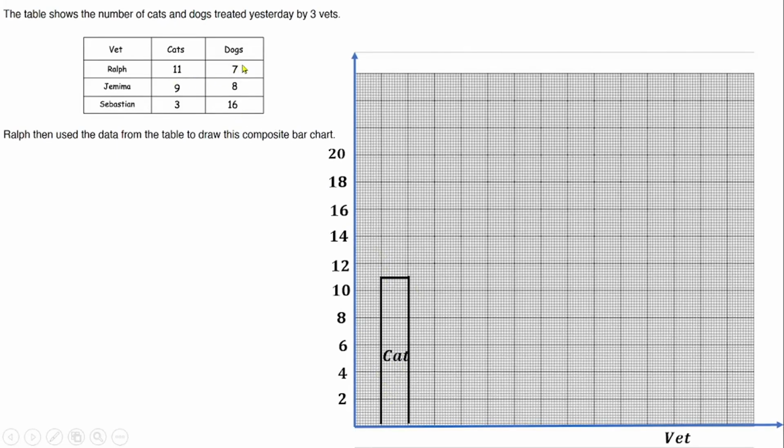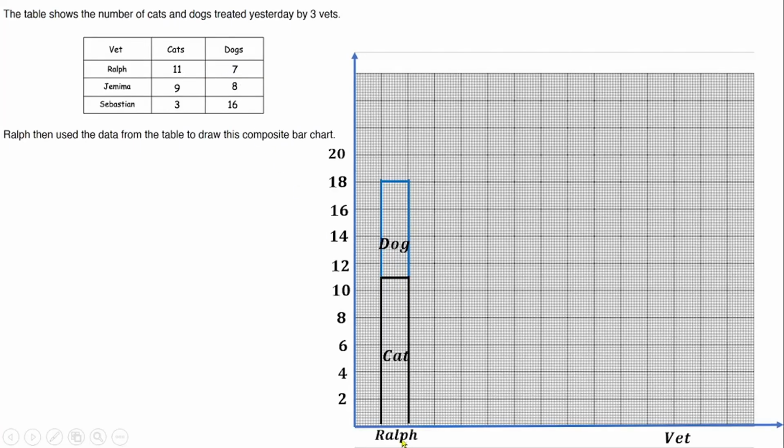Rafi also treated dogs, 7 of them. So I'm going to draw another bar on top of this to represent the dogs that he treated. Now where am I going to stop? I stop at 11, and 11 plus 7 will give us 18. So I'm going to stop at 18 here. So I will draw another straight line up from here to here. I use blue to represent that so that you can see the difference. So close it there. So this will represent the dogs that he treated. So he treated 11 cats and he treated 7 dogs. So these two bars represent the animals that Rafi treated.